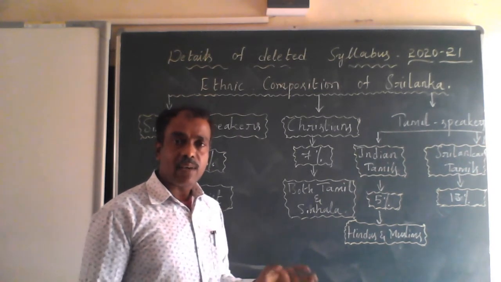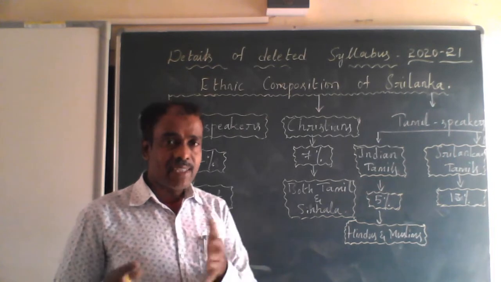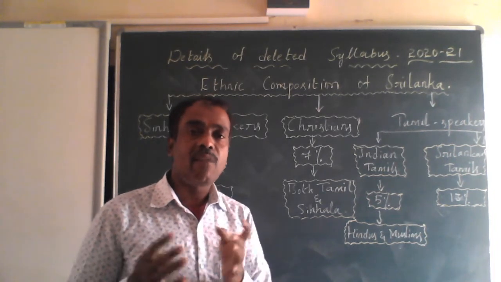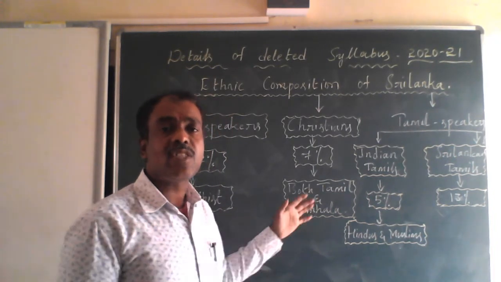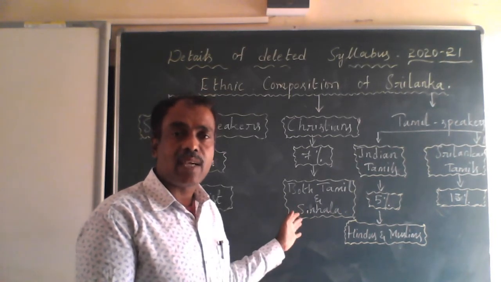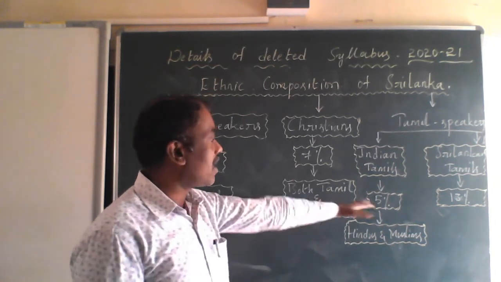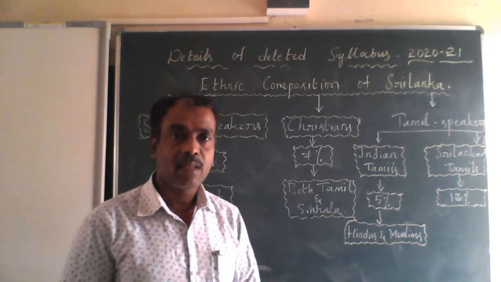As a result, in Sri Lanka there was conflict and violence between these two language communities, Buddhists versus Tamil speakers and the rest of the religious people.